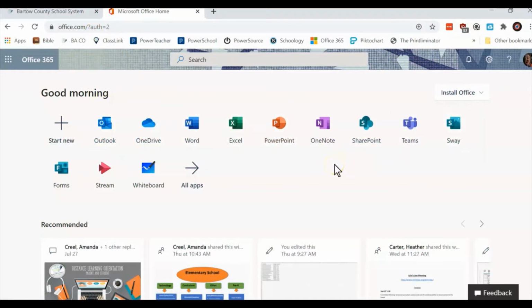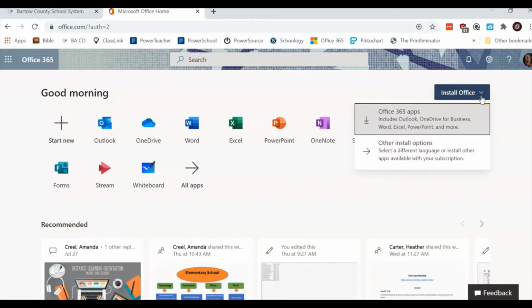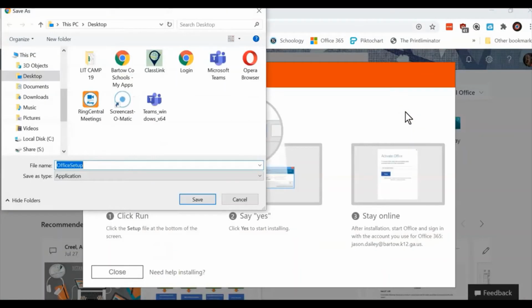One of the things you will notice here to the right is Install Office. What we want is Office 365 apps or applications. That's going to then begin an Office install on your personal computer.